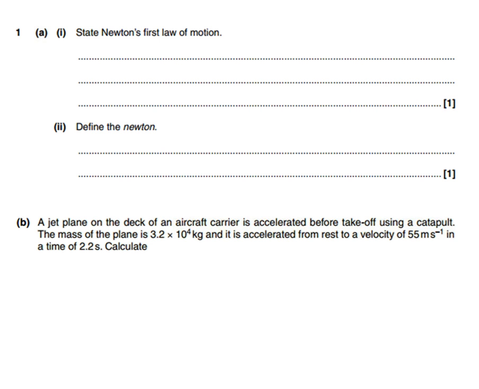So first question, we need to state Newton's first law of motion. Now for that we needed to say something along the lines of an object will remain at rest or at a constant velocity unless acted on by an external force. Now, most of us did quite well with this, but there's a couple of places where we can slip up with doing this question. So let's bring in our first model answer, and then we'll take a look at some of the problems that can occur when we're answering a question like this.